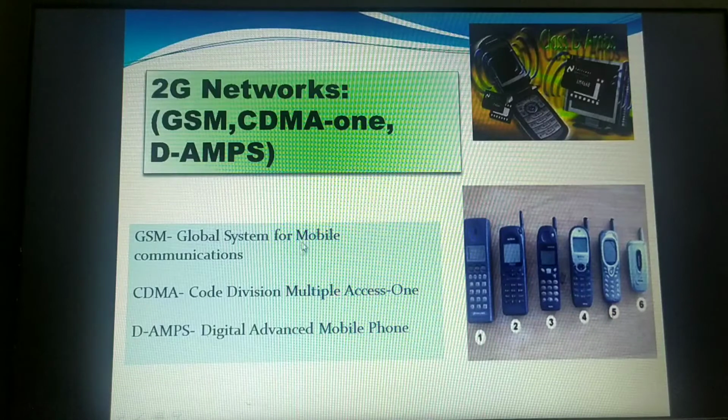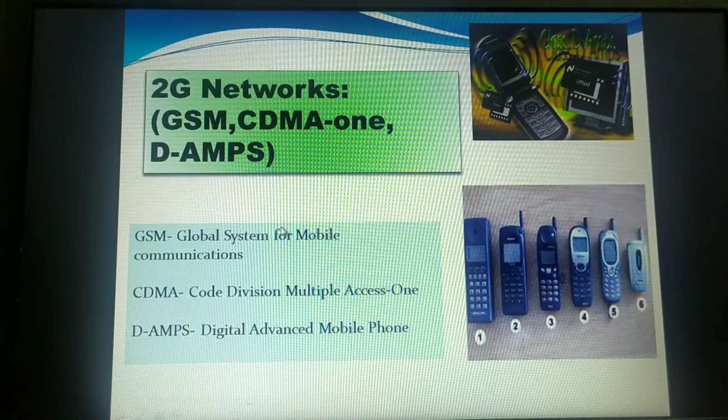Now this 2G refers to the second generation of mobile telephony, which used digital signals for the first time in order to have voice communication. Before that, the first generation was using analog signals, but the second generation was the first generation that used digital signals for voice communication. That was the major advantage of the second generation. That is why AMPS, which had come in the first generation, was revised, modified and enhanced. DAMPS came into existence, which stands for Digital Advanced Mobile Phone.